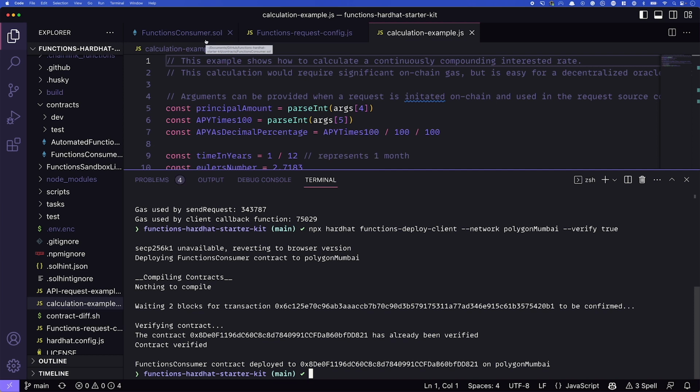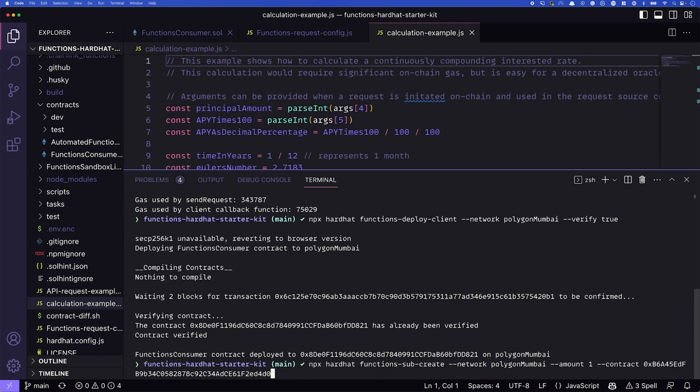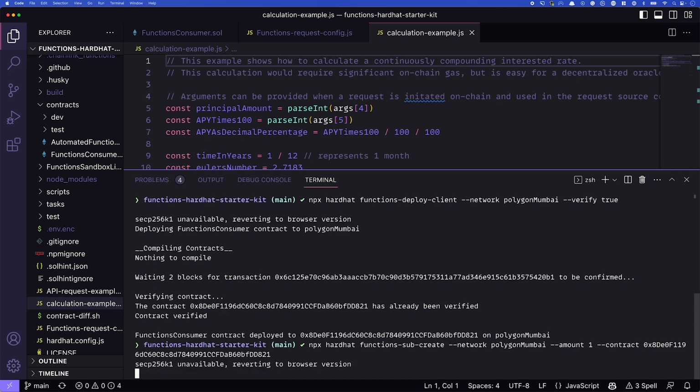The next thing that we need to do is we'll need to go ahead and create a subscription. So we can do that with npx hardhat functions sub create. We'll pass in our network again. The amount is going to be how much LINK we're going to supply our subscription with, and then the contract address will need to be the address of the contract that we just deployed. We'll press return.